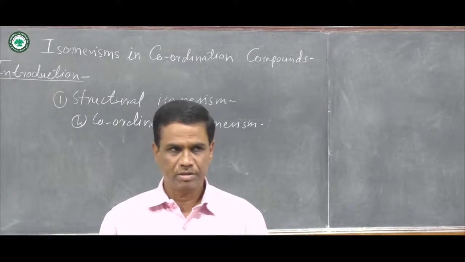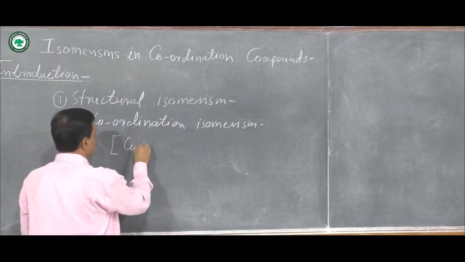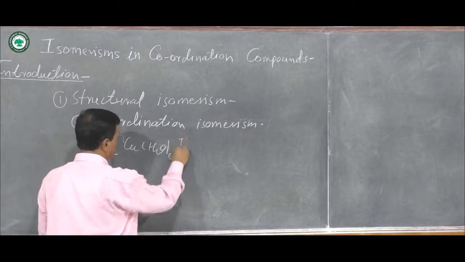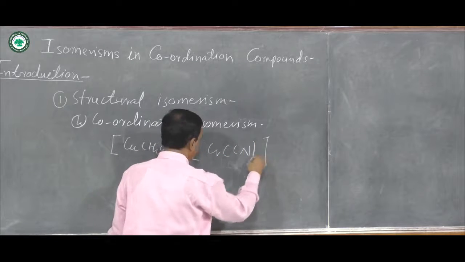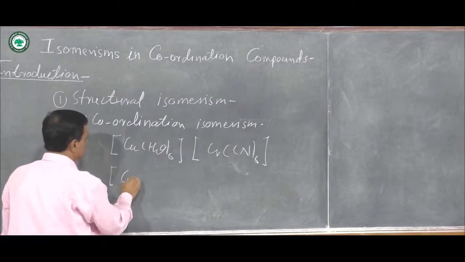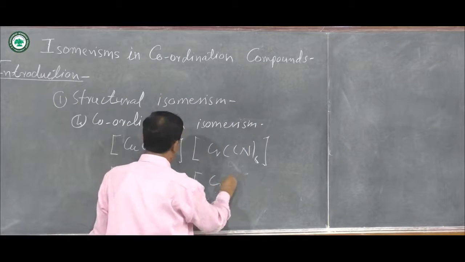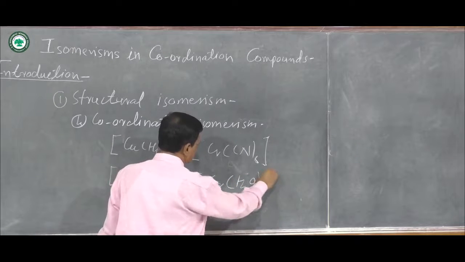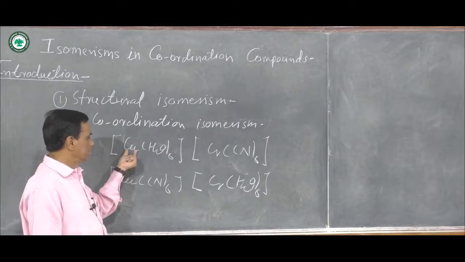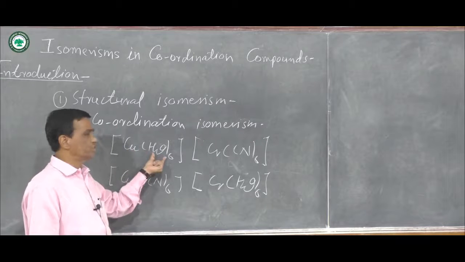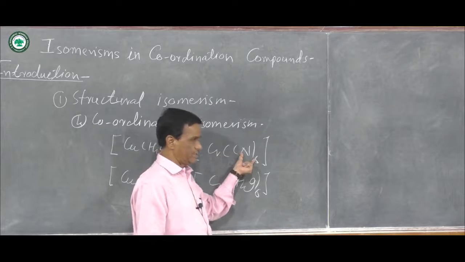metal atom or ion. Example: suppose there is a formation of [Cu(H2O)6] and [Cr(CN)6], and the second is [Cu(CN)6] and [Cr(H2O)6]. Here the coordination of the central metal ion copper 2+ is with 6 water molecules, and here chromium with 6 cyanide ligands.